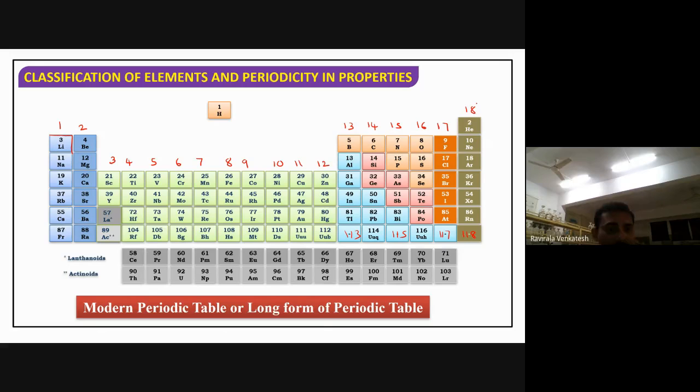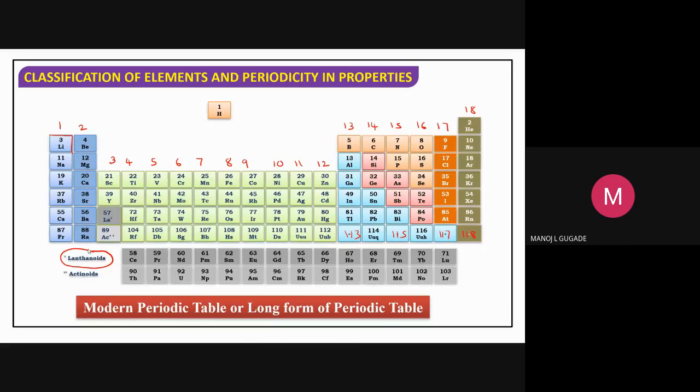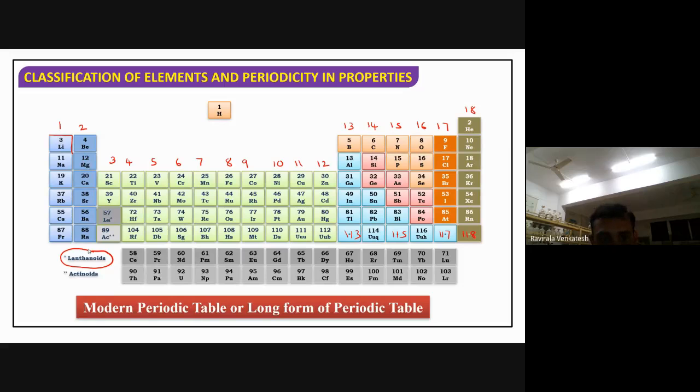Now lanthanides come under which group? Anybody? Lanthanides are which group elements? Sixth? Fourth? My question: after which element are lanthanides starting?